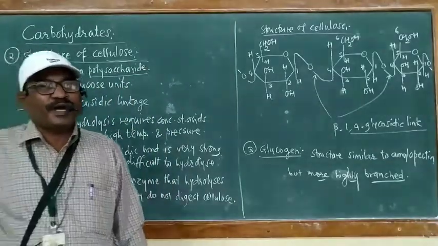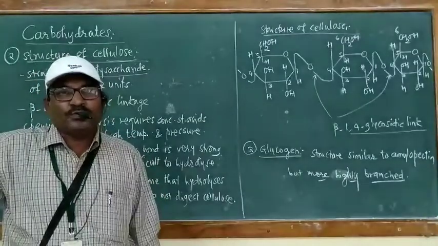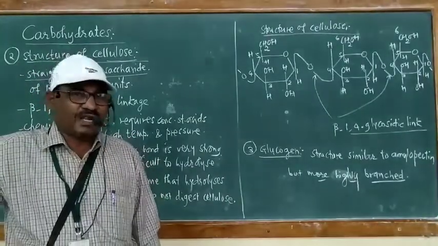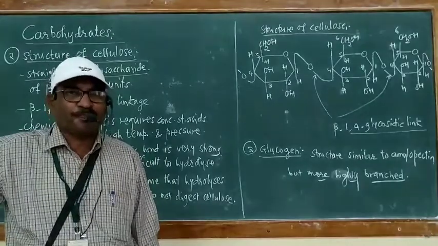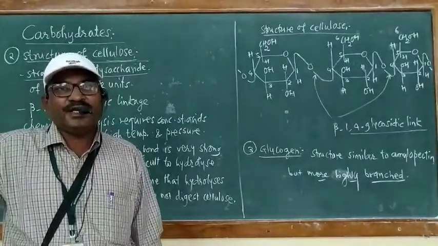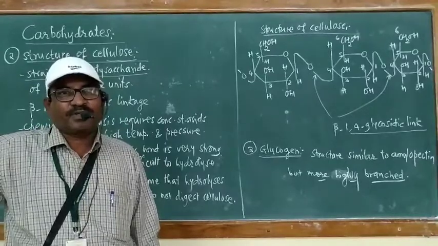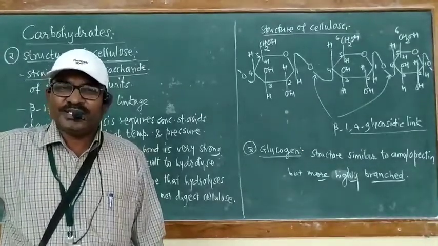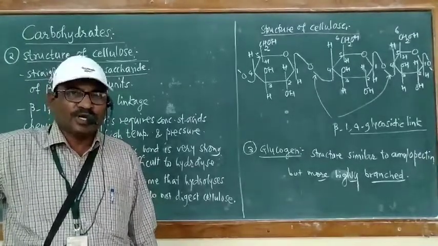Just before this, we have seen amylose and amylopectin, which are parts of starch. Amylose is a linear polymer, but amylopectin is a linear polymer with certain branches. Means amylose is linear but amylopectin is a branched polymer.